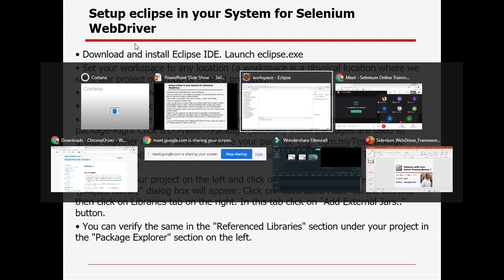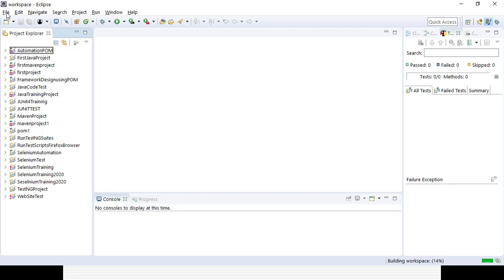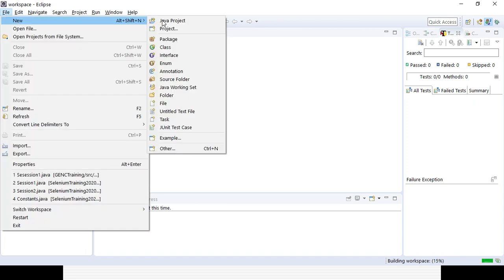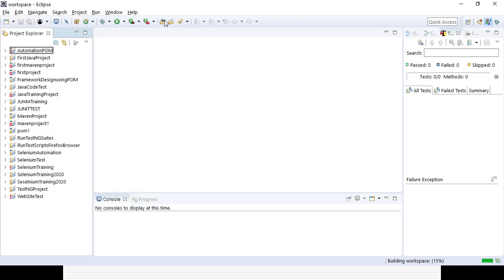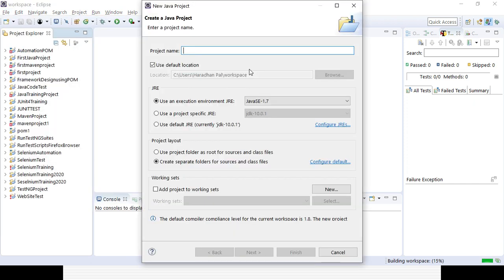So you need to go to File, New, and you can see the Java Project option is there. You can click on Java Project. So I will be giving the project name as Selenium June